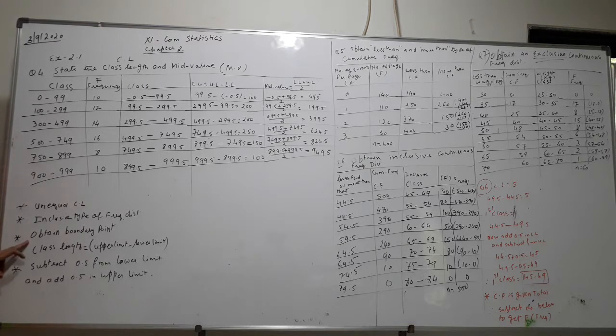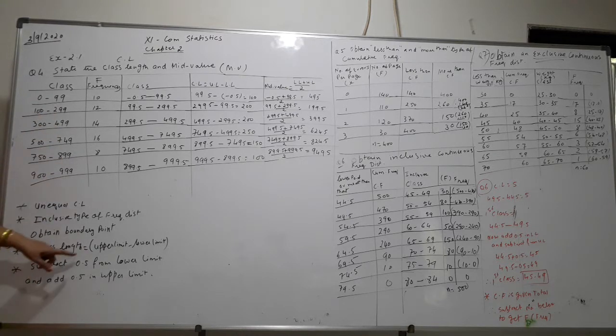Then obtain the boundary points. As I told you in the previous class, when it is given as inclusive type, our first work is to obtain the boundary points. How to obtain the boundary points? Minus 0.5 in the lower one and plus 0.5 in the upper one.